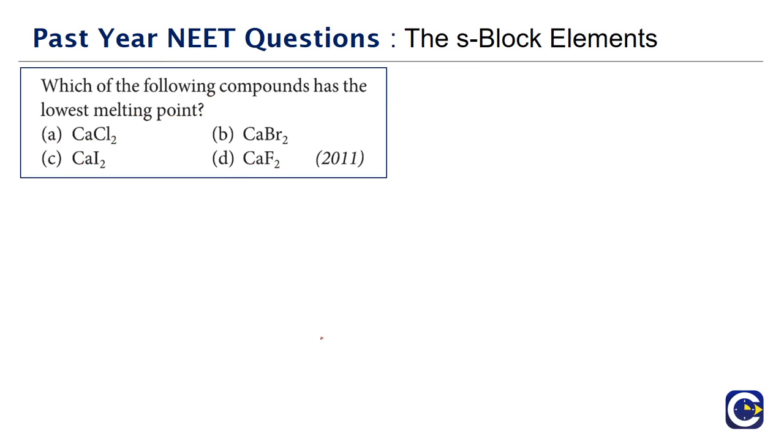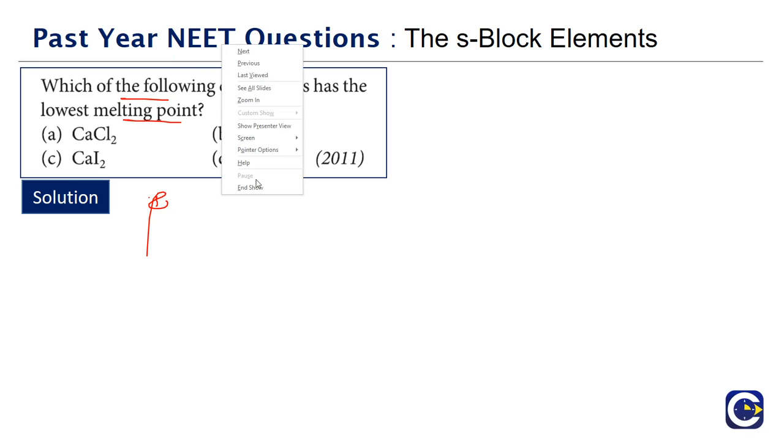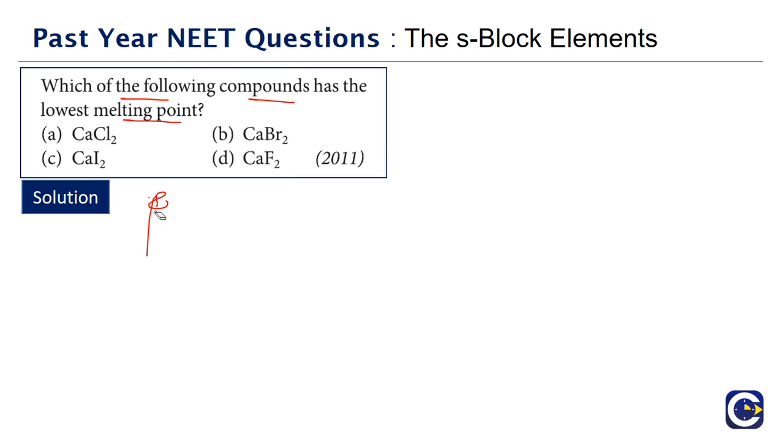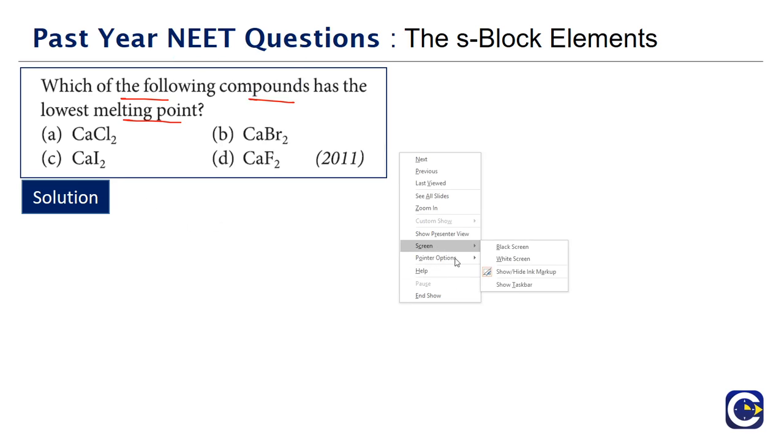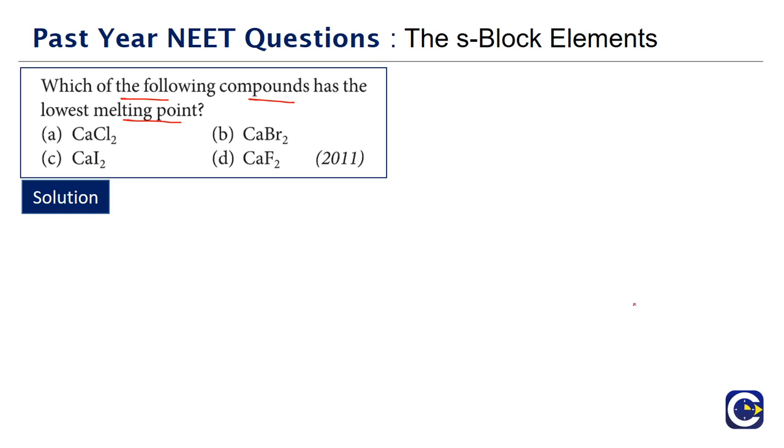Next we have a question that came in 2011. Which of the following compounds has the lowest melting point? Whenever we talk about the melting point, we have to look at the ionic nature. Looking at the given compounds, all of them are compounds of calcium. We have calcium fluoride, calcium chloride, calcium bromide, and calcium iodide.